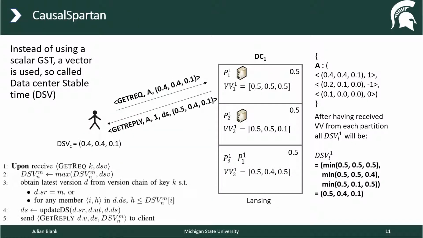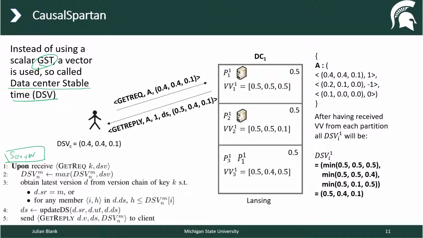Now we are coming to the first improvement of CausalSpartan. So we had the GST before in Gentle Rain, but now we're going to have a vector, which is the data center stable time, DSV. Here's the pseudocode for the server. So let us go through an example.